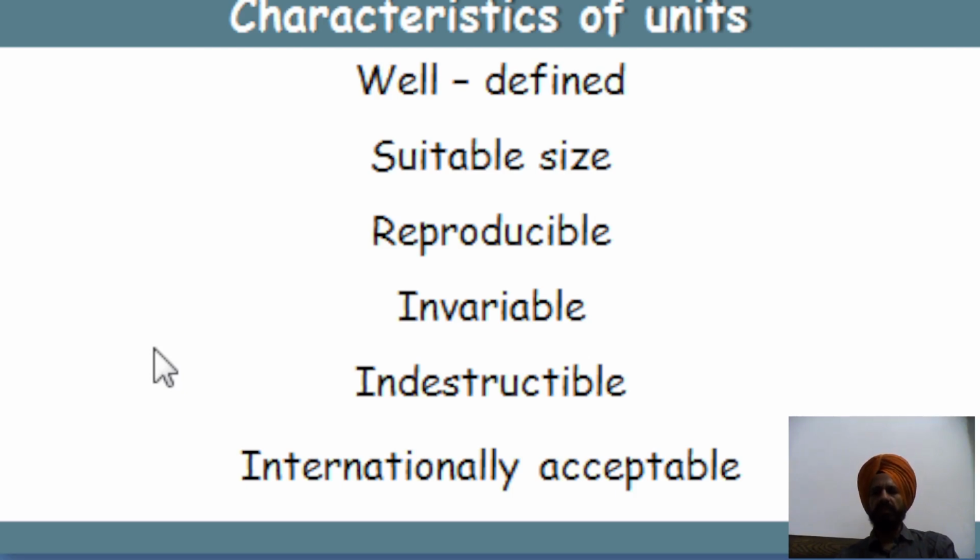Then we have the characteristics of units. The first characteristic of a unit is that it should be well defined, and the second characteristic is that it should be of suitable size. It should be reproducible, invariable, indestructible, and internationally acceptable. So these are some characteristics of units.